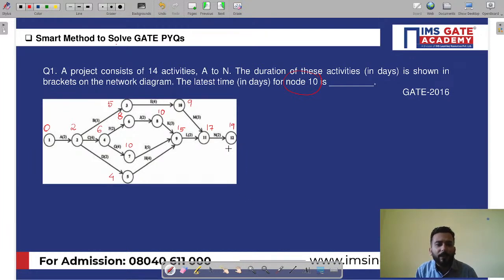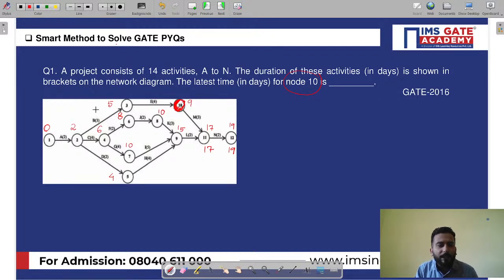Now backward pass computation. If I start with backward pass computation, here it will be 19 for event 12. Then for event 11, it will be 19 minus 2, which is 17. Now my dear friends, see one thing. He is asking for node 10, the one which I am sketching. You can see this. He is asking the latest time for node 10.